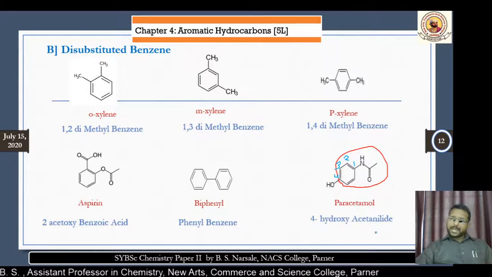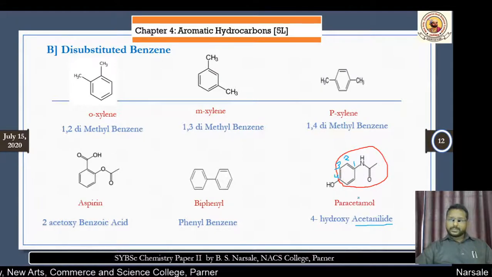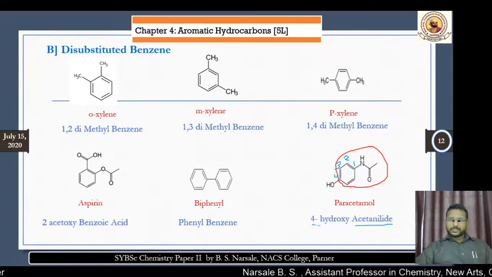This parent structure name is acetanilide, as there is a CH3 group, and at the fourth position the hydroxy group is present. Therefore, it is a 4-hydroxy. Sorry, it is not acetanilide. It is a benzanilide.